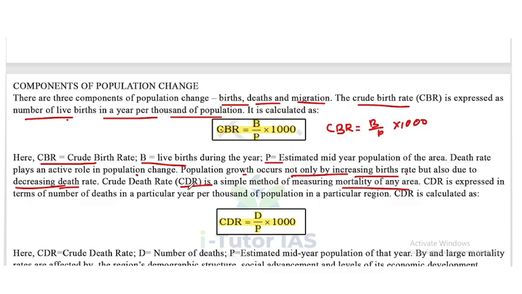It is expressed in terms of the number of deaths in a particular year per thousand of population in a particular region. CDR is equal to D by P into 1000, where D is the number of deaths.